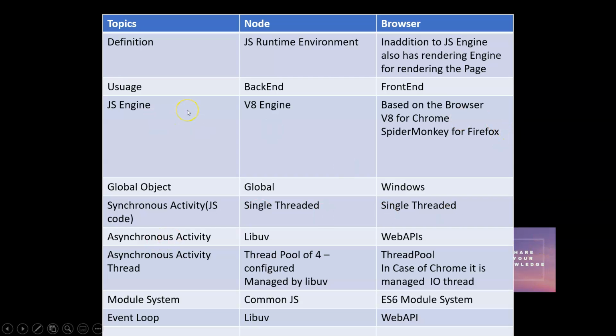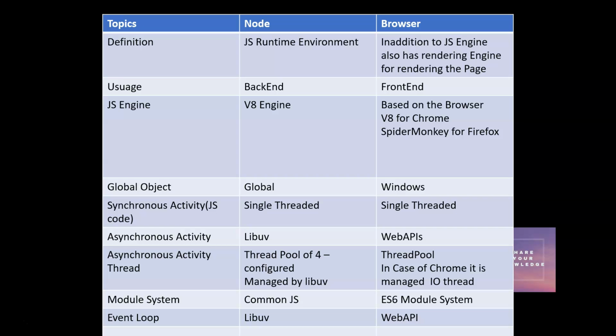And the JS engine in case of Node is always the V8 engine. As I told, Chrome's JavaScript engine, which is called the V8 engine, was brought to the backend. Okay. But in case of browser, what is the JavaScript engine present? The JavaScript engine is different for different browsers, because they have their own team which is developing the engine.